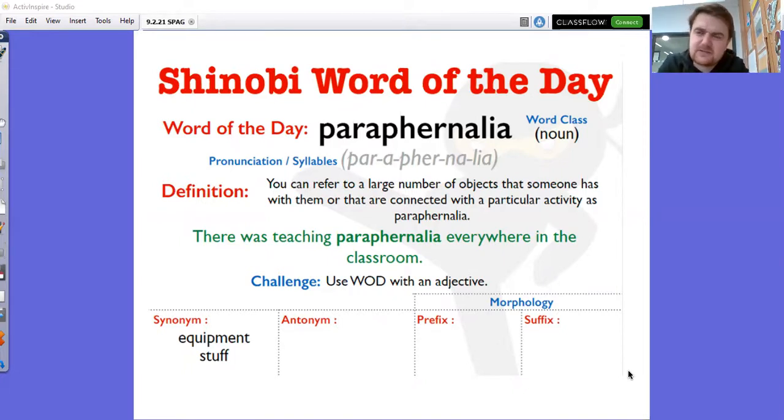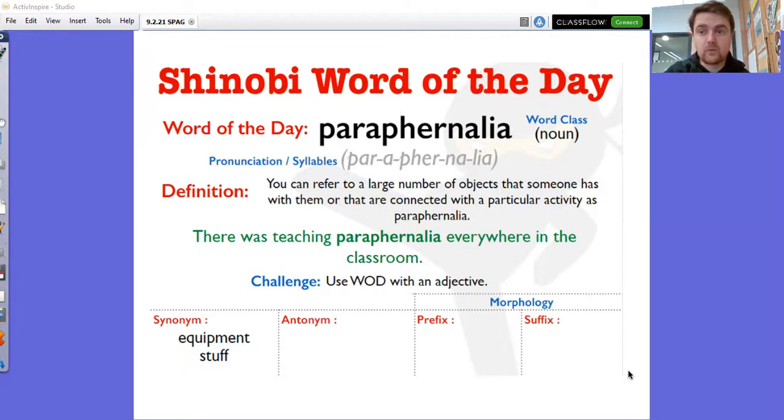It's often used for things that are a bit mysterious, a bit sort of old, a large collection of random things. So you can have equipment and stuff as synonyms. Writing your own sentence using paraphernalia. Remember, paraphernalia is already a plural, so there's not an S on the end of it. It's collective now, but refers to a group of things.